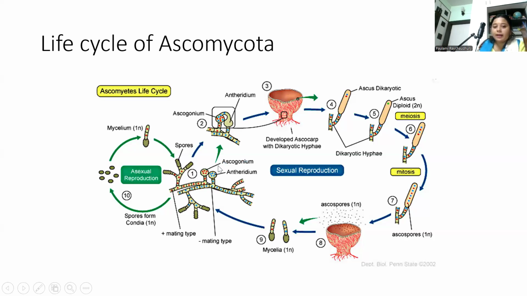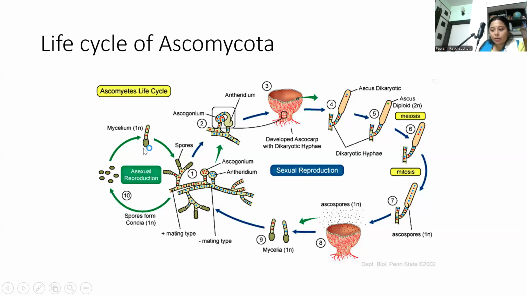Asexual reproduction occurs via conidia. From the conidia, asexual reproduction begins with the formation of conidiophores, which are specialized hyphal branches. Conidiogenesis is the production of conidia. Conidia disperse and germinate in a suitable environment, forming new haploid mycelium. And the cycle repeats again.